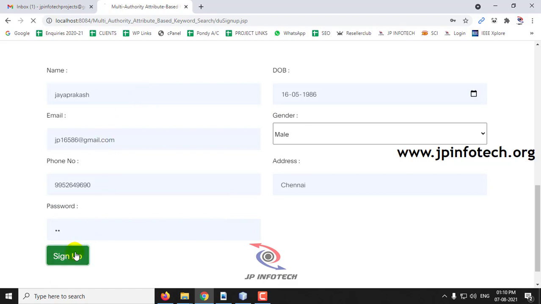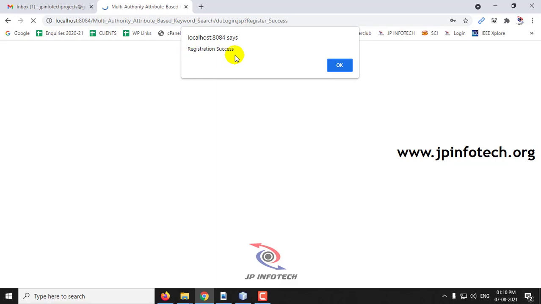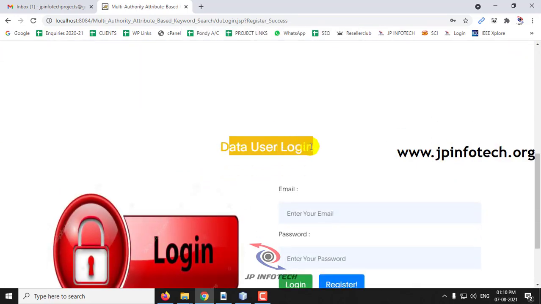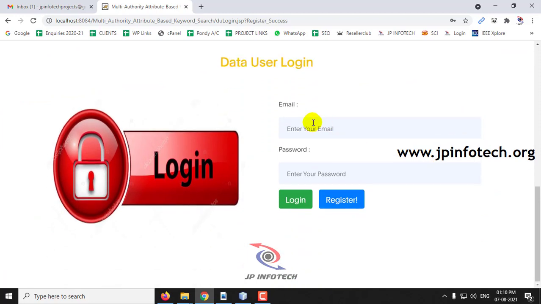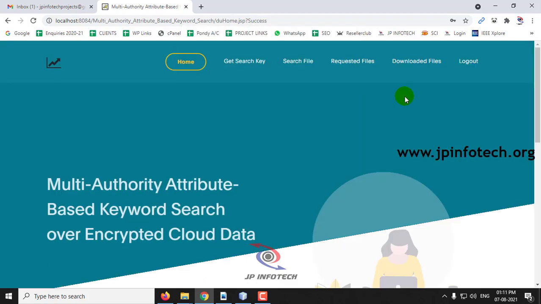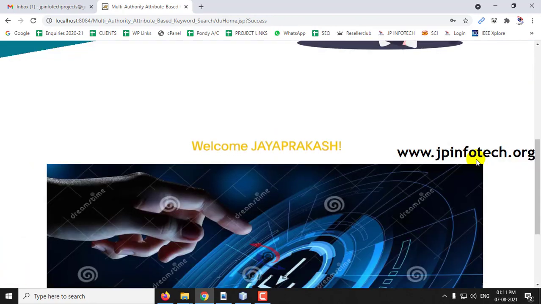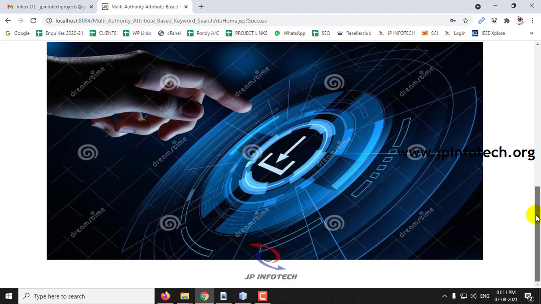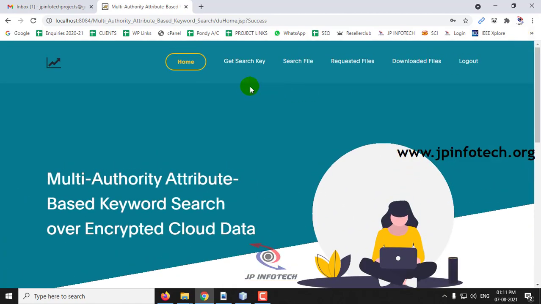And then click sign up, and now you can see the registration is success. Click OK, and now it will be navigated to the data user login part. So enter the details that we have used during the registration part and click login, and now you can see the login is success. Click OK. And now you can see the welcome screen for the data user part, and here you can see the options of get search key, search file, requested file, downloaded file, and logout.